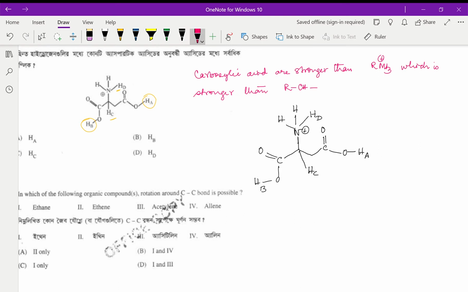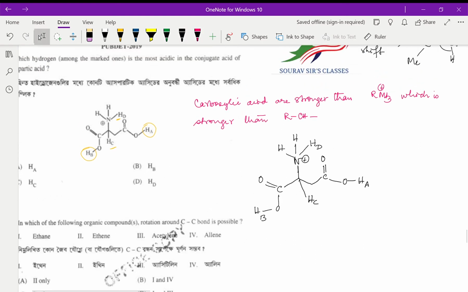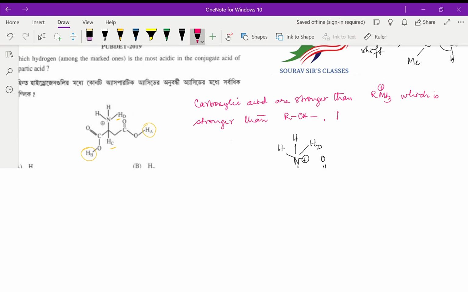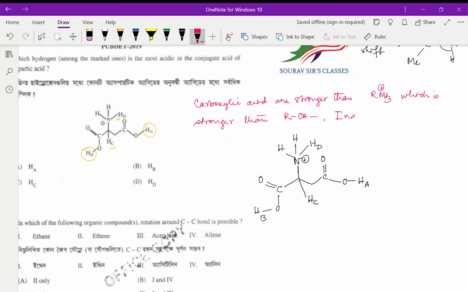Now we know that inductive effect falls with distance.